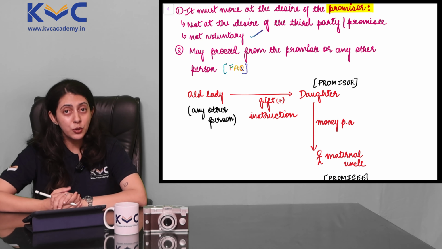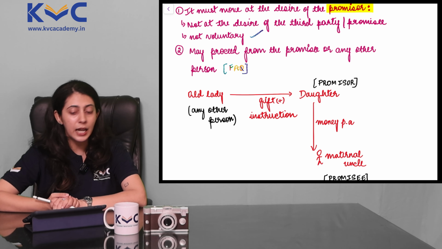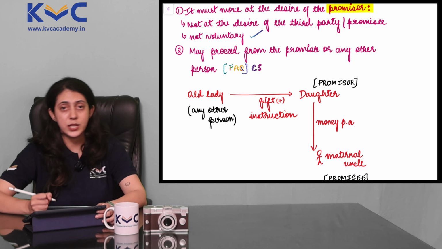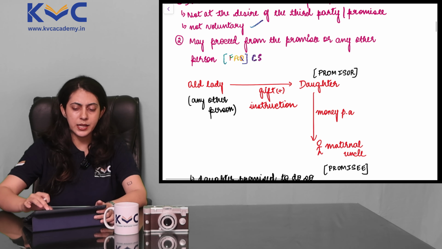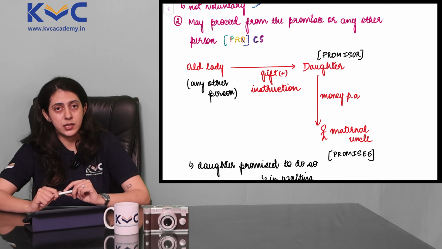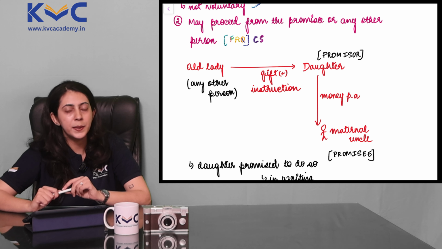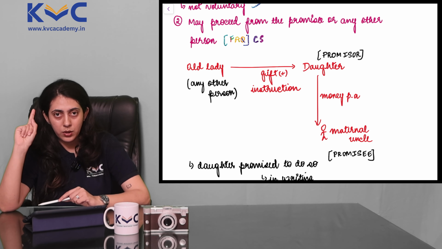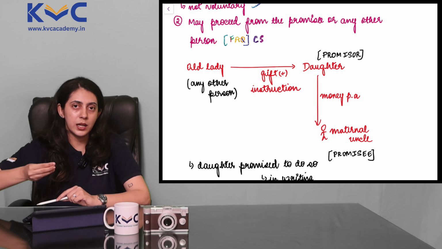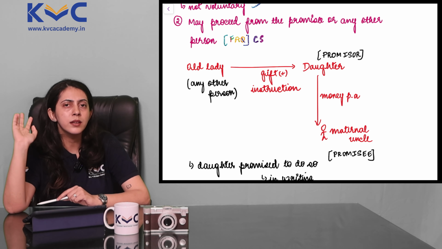Moving on to point 2, where I have written FAQ. FAQ is a frequently asked question, and I think I would put this under the category of a case study question as well. And we'll understand how the case study question works, but let's read the heading. It may proceed from the promisee or any other person. Now, desire is of the promisor, but consideration may proceed from the promisee or any other person.